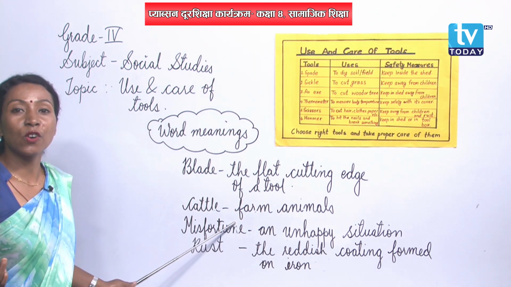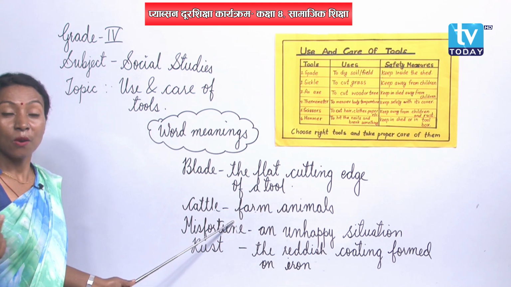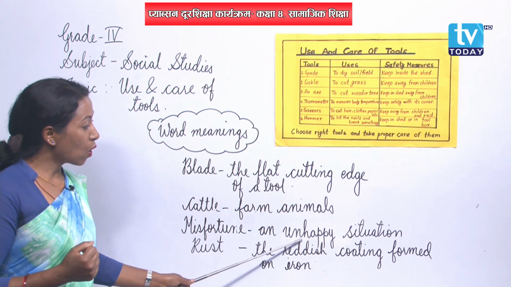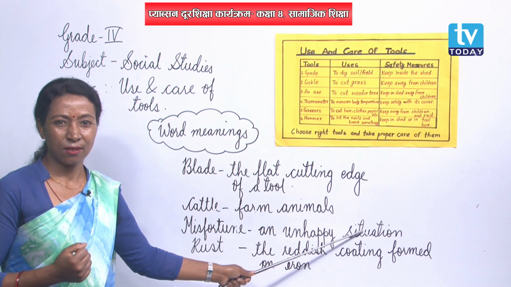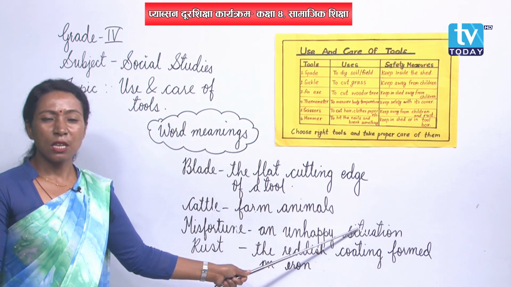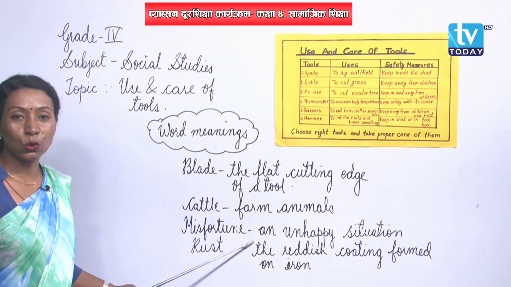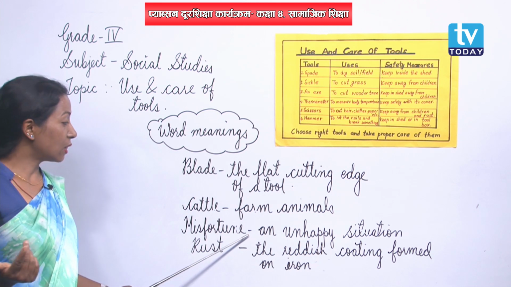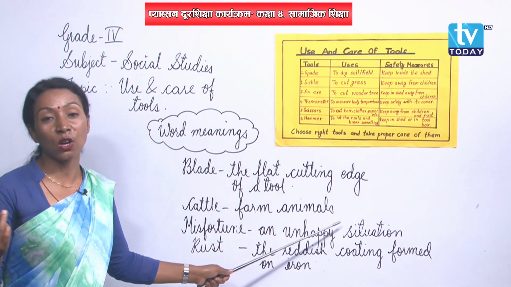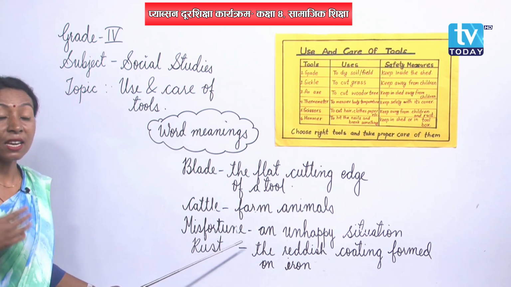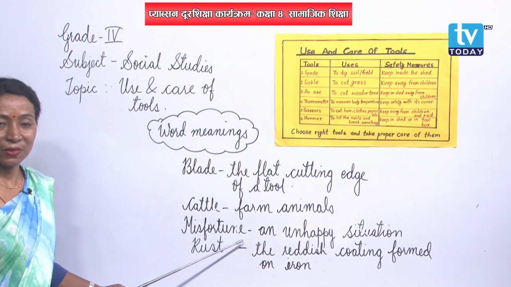The next one is M-I-S-F-O-R-T-U-N-E, misfortune. What does misfortune mean? An unhappy situation, or for simple you can take it as bad luck too. When there is an unhappy situation or condition on you, then you can say that is my misfortune, right?